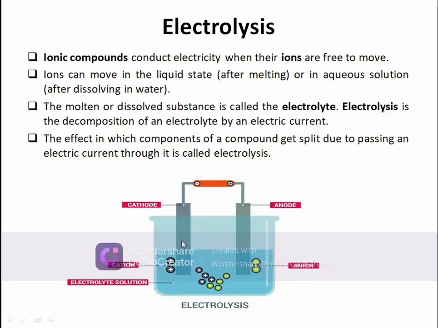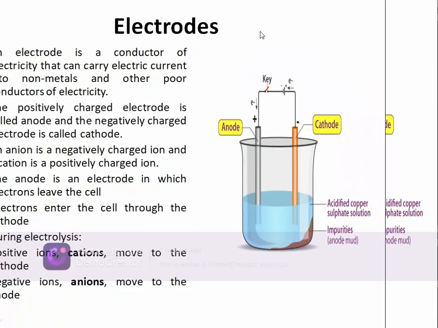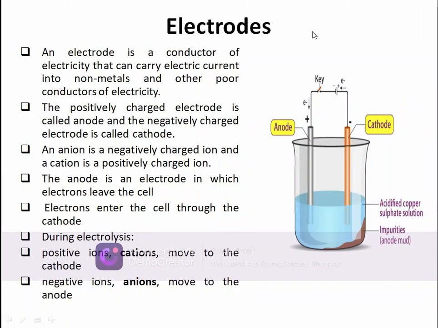So what is an electrolytic cell? A vessel with two electrodes kept in a conducting liquid is known as an electrolytic cell. Coming to our next topic, electrodes. What are these electrodes? The positively charged electrode is termed the anode, and the negatively charged electrode is termed the cathode.